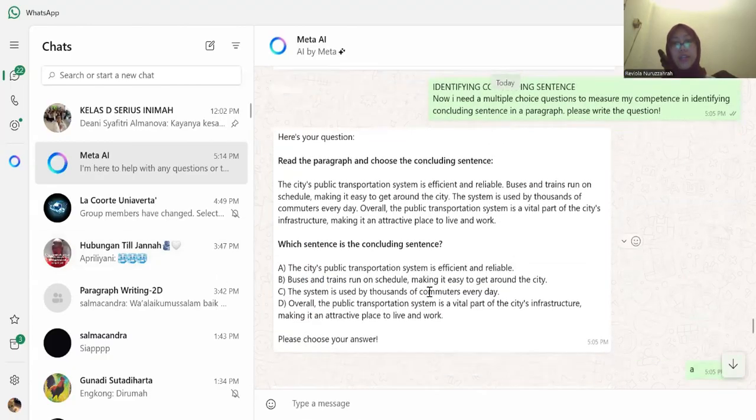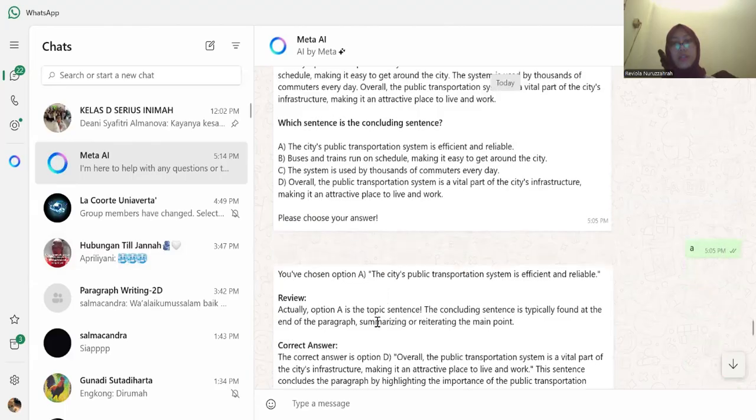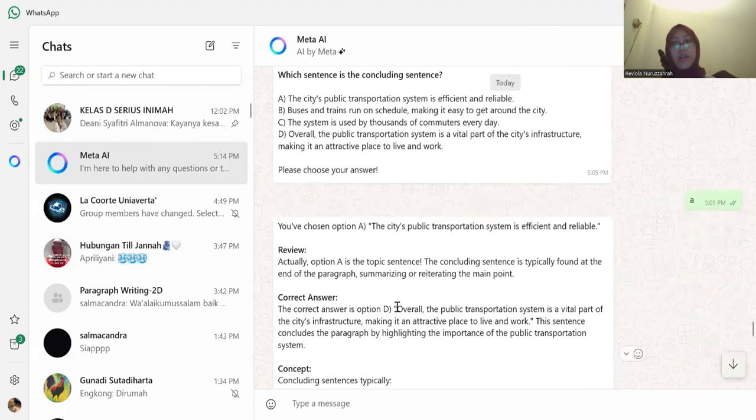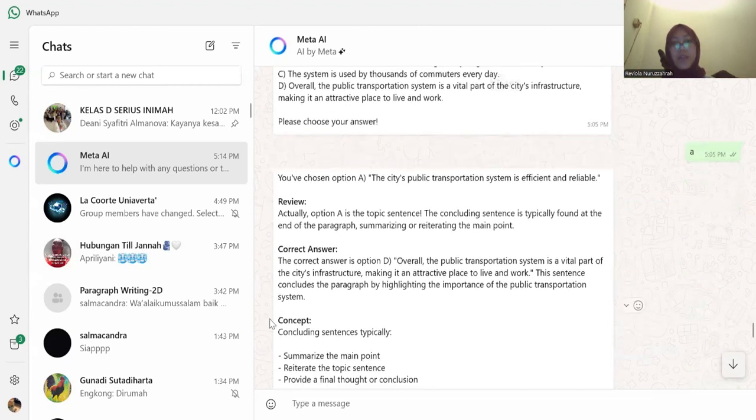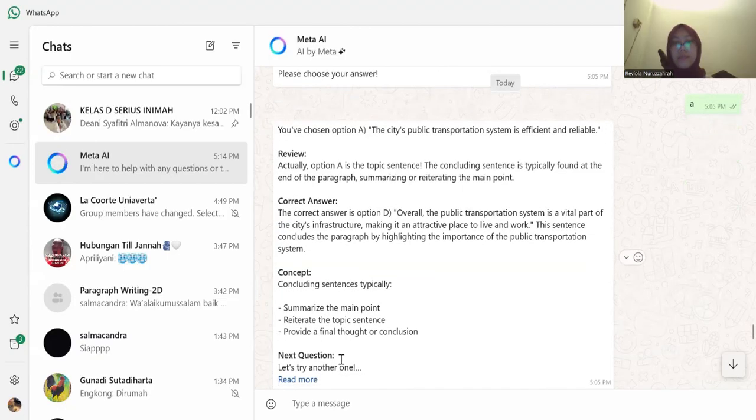Okay, and the right answer is A, but okay, I answered option A, but the correct one is D. And he gave me the reasons too why my answer is wrong and why the D answer is right, and the concept, so I could know how to choose a proper concluding sentence.